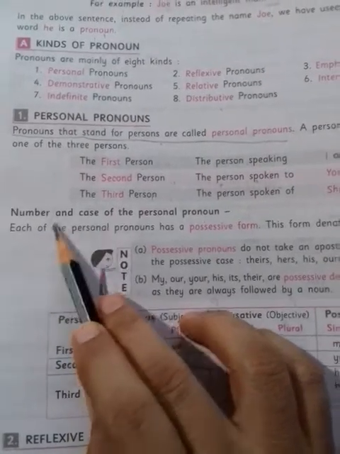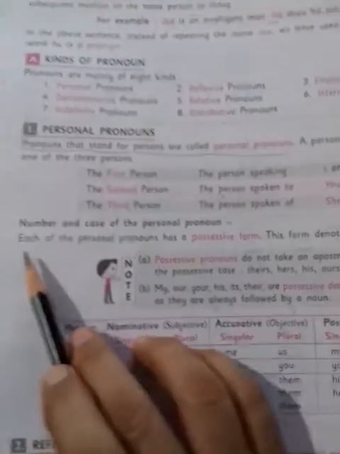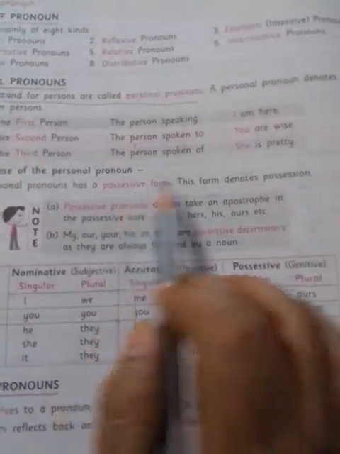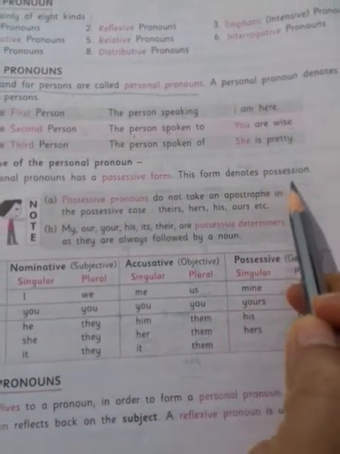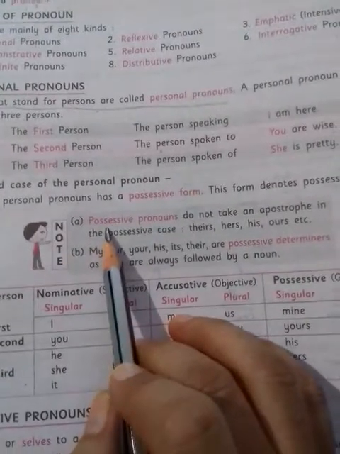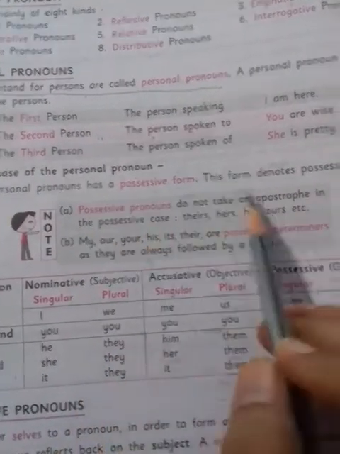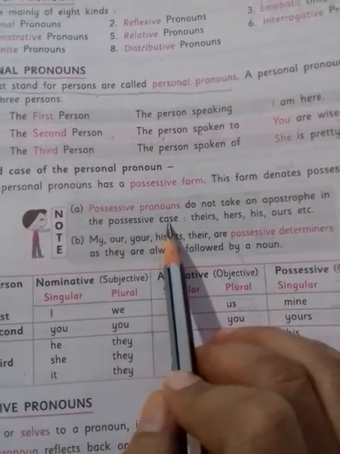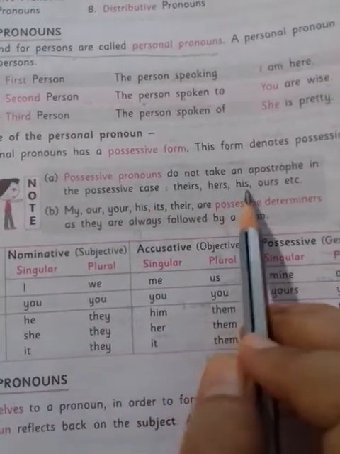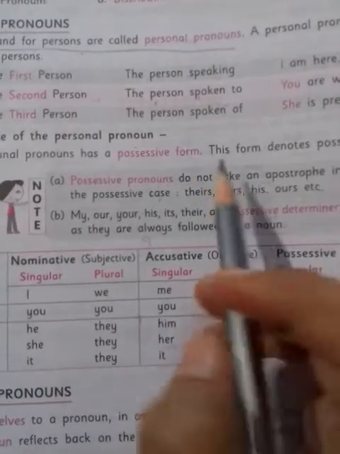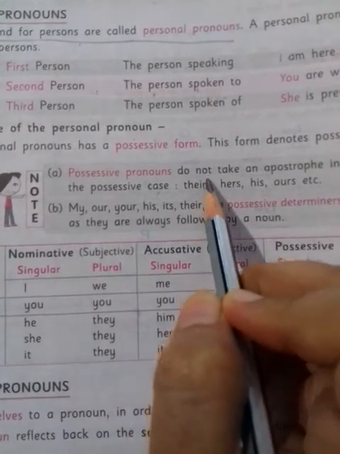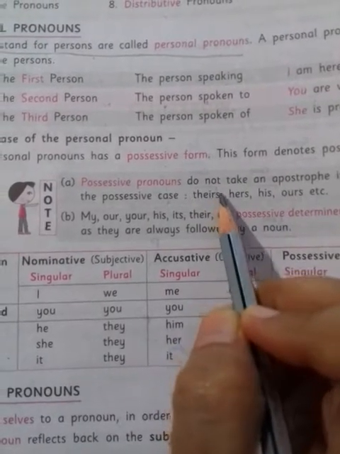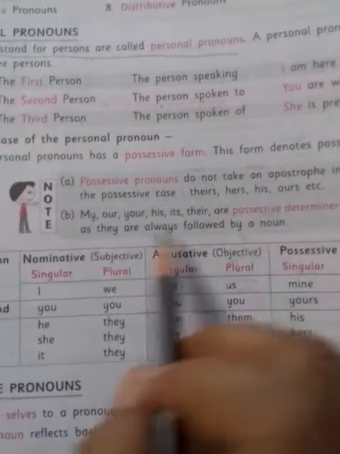Remember number and case of the personal pronoun. Each of the personal pronouns has a possessive form. The form denotes possession. Possessive pronouns do not take an apostrophe in the possessive case: theirs, hers, his, ours, etc. Here you can see we don't have to use an apostrophe.